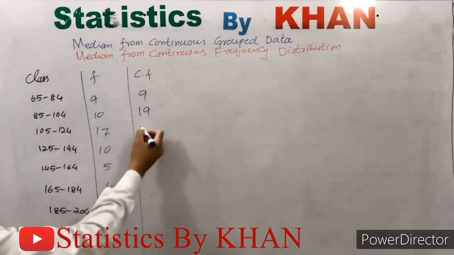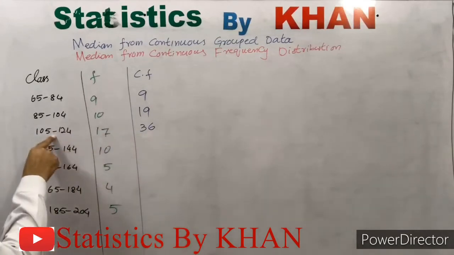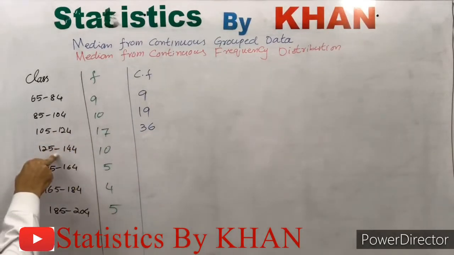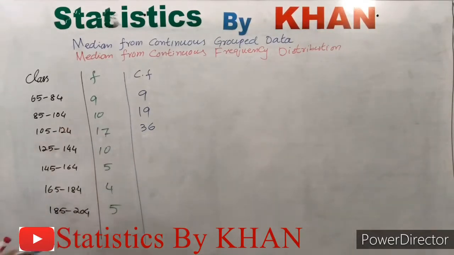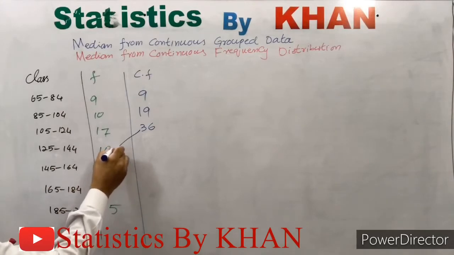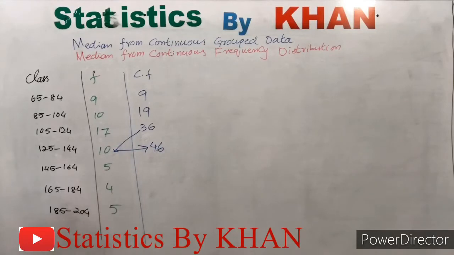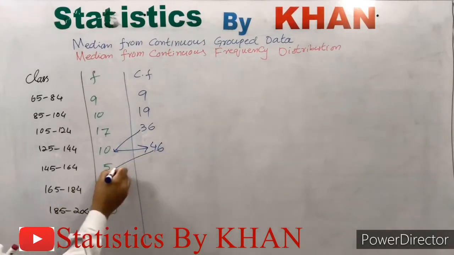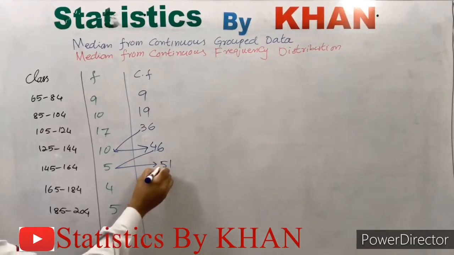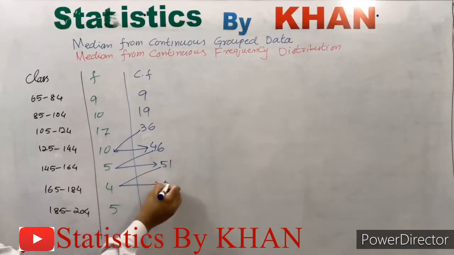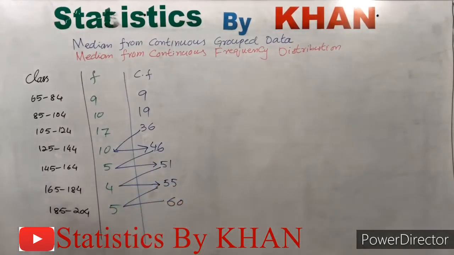so this will become 36. And as I have told you, if we add the class frequency of the succeeding class to the cumulative frequency of the preceding class, we will get the cumulative frequency for the succeeding class. That is, if we add 10 to 36, we will get the cumulative frequency for this class, which will become 46. Similarly, if we add the class frequency 5 to 46, we will get the cumulative frequency for this class, which will become 51. Similarly for this class, this will become 55. And for the final class, this will become 60. So these are the cumulative frequencies.